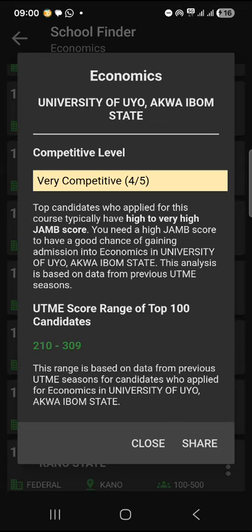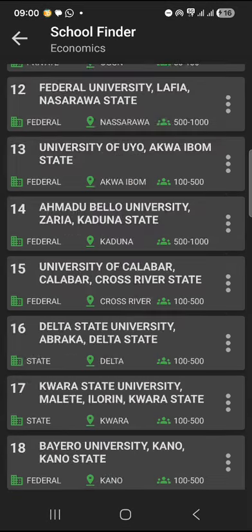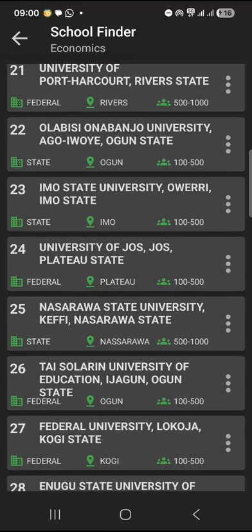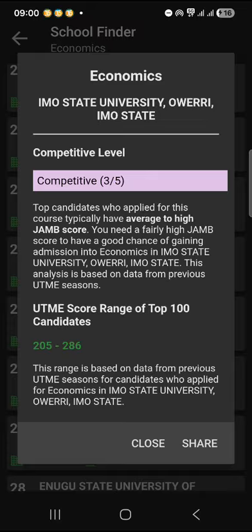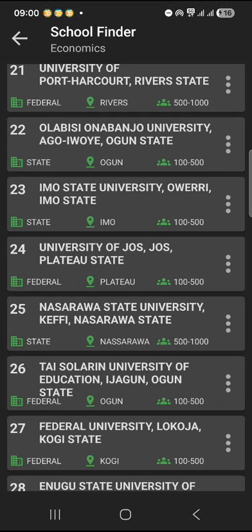So look at this University of Uyo Economics, right? The top 100 scored between 210 and 309. So this is relatively less competitive. Then let's go to other schools. So let's say Imo State University. So Imo State University, the range for the top 100 is 205 to 286. So you can see that there are schools that are less competitive than others. So you can use this information to decide whether you want to go to that school or not.